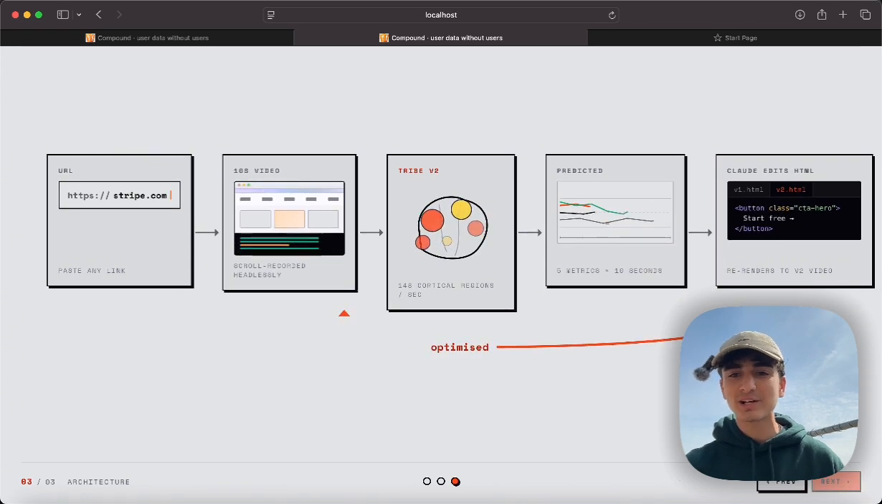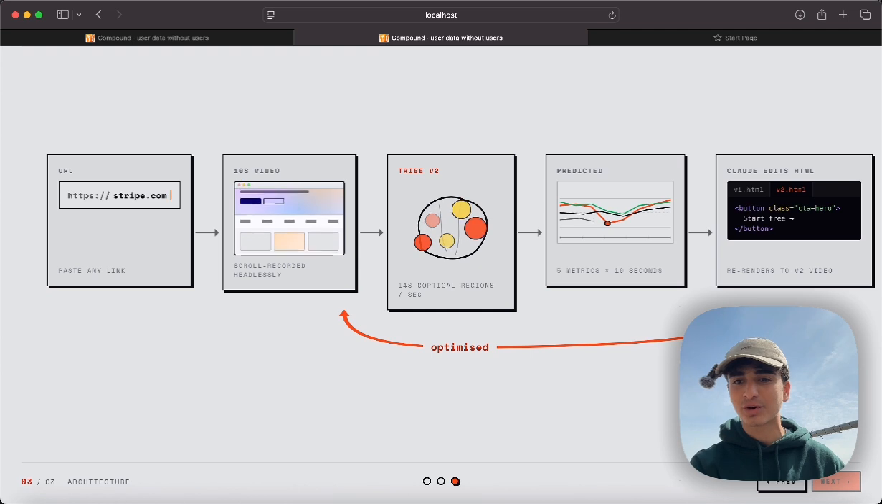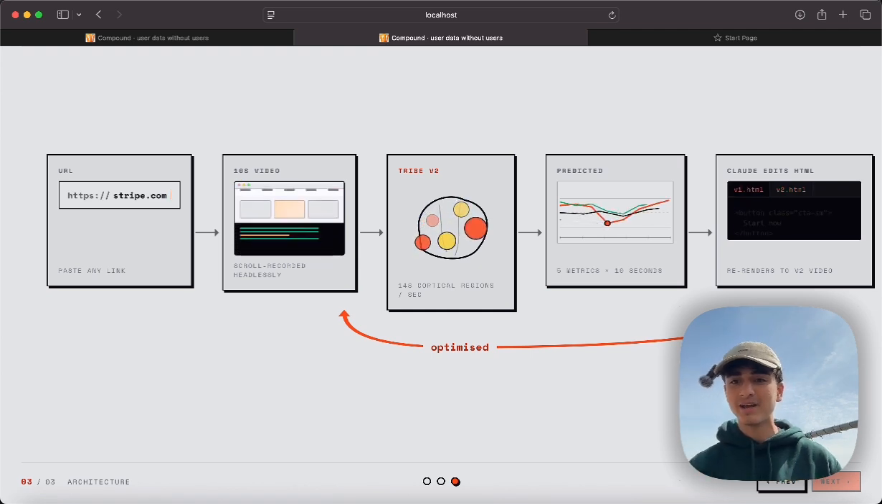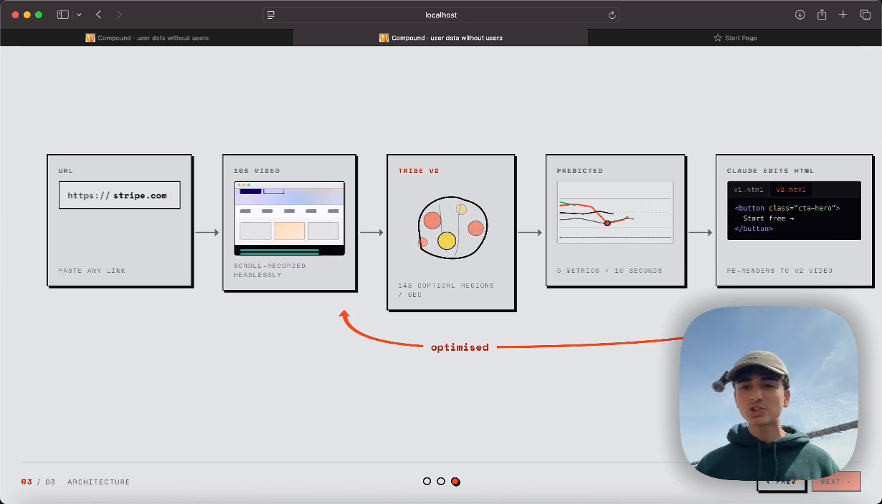What we do is we then close the loop. We take this new HTML website, we take another screen recording of it, and we run it through the brain again, and we improve this website iteratively. Why is this so important? Why is it so novel?